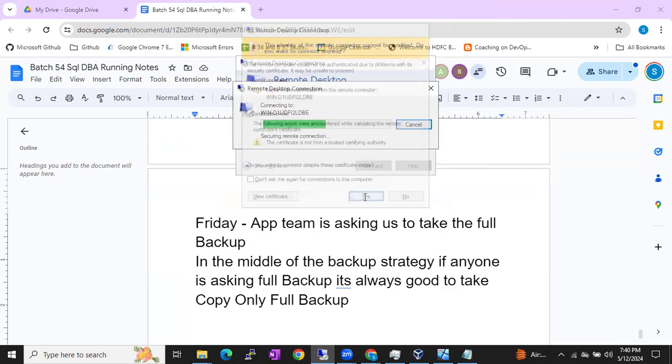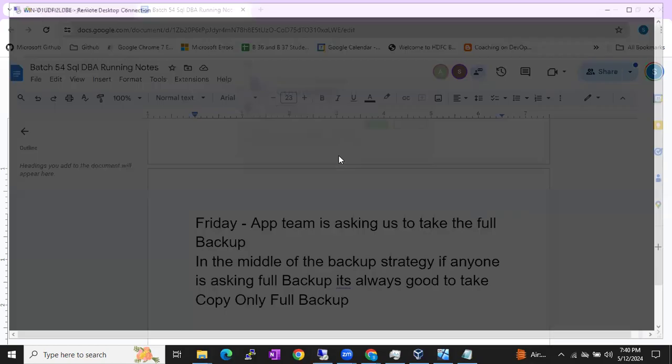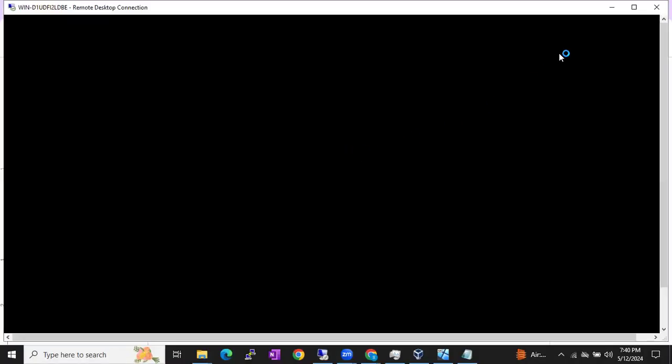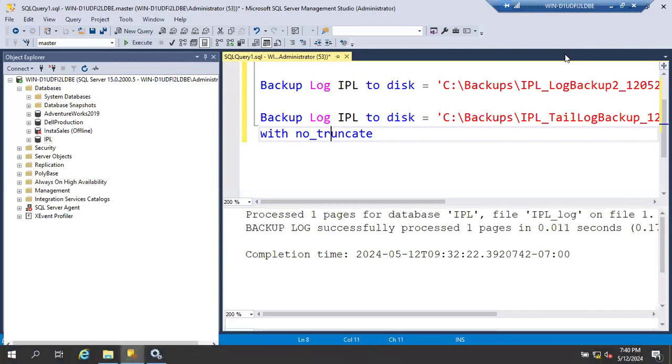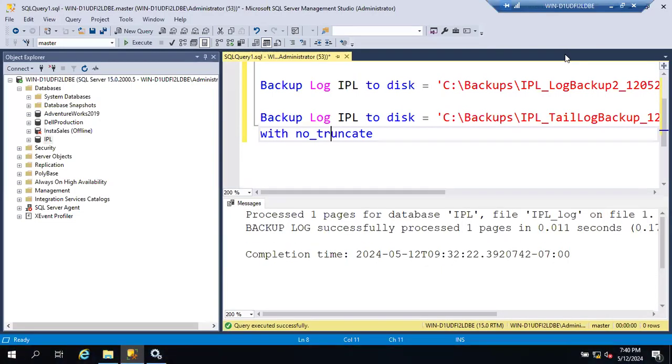See, in the organization we will set up the jobs, guys. Those jobs itself will take full, differential, log backups and all, but they will run as per the schedule. If you schedule every Sunday night 2 a.m., that job will take the full backup automatically. But manually, if there is a situation that you have to take manual full backups, you have to always prefer to take the copy only full backups, guys.